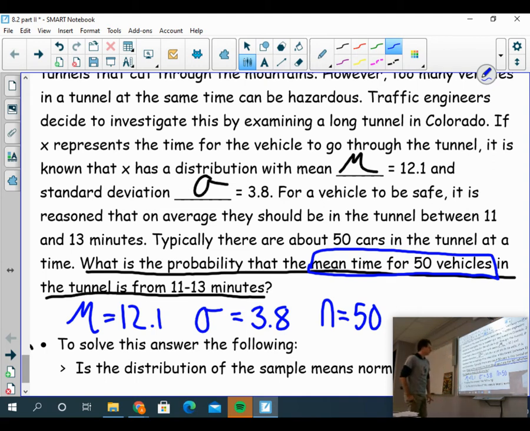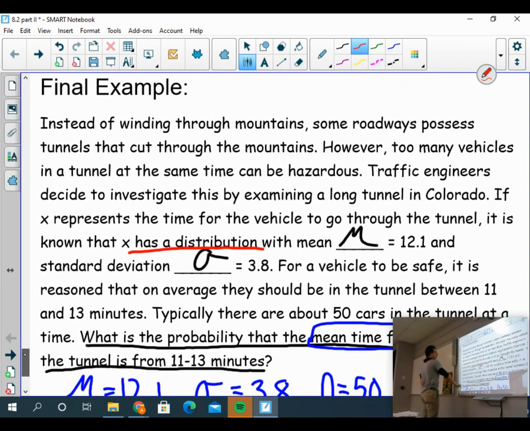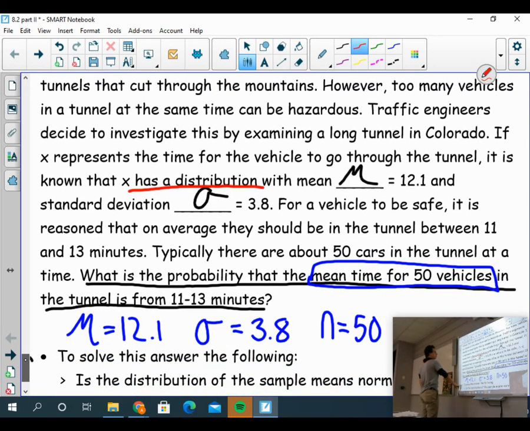So what am I going to do? Well, before I can use normal CDF to solve this problem, I have to determine if the distribution of sample means is normal. We have two ways of doing this: central limit theorem, or theorem 2, or theorem 1. Well, theorem 1 says I have to know if the population is normal. And according to my information, I don't see anywhere that it's saying that X has a normal distribution. It says that X has a distribution, but nowhere does it tell me that the population is normal.